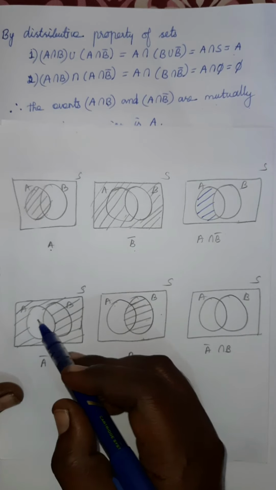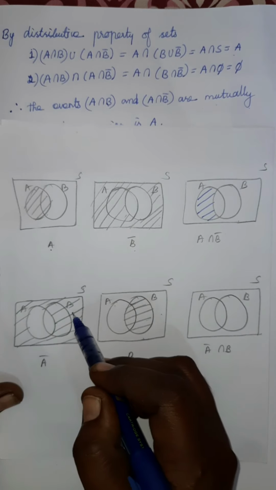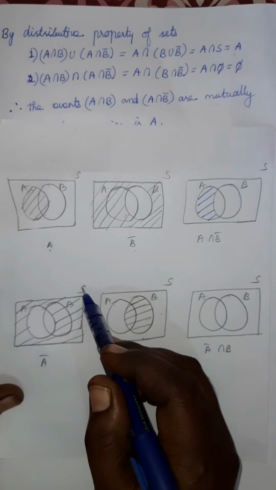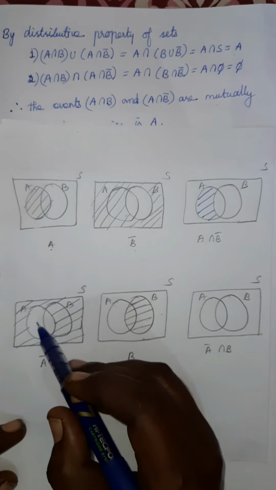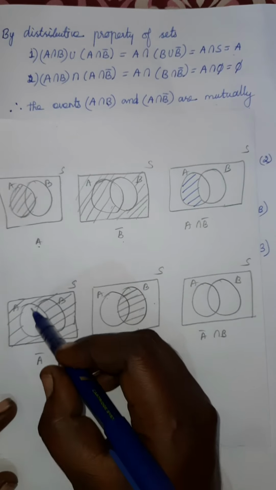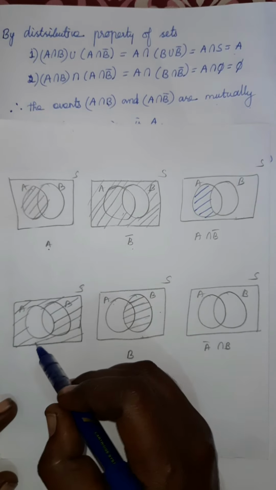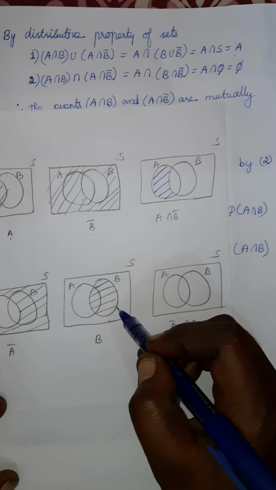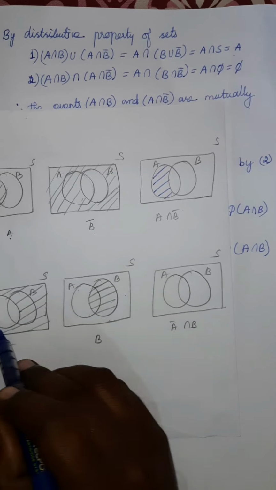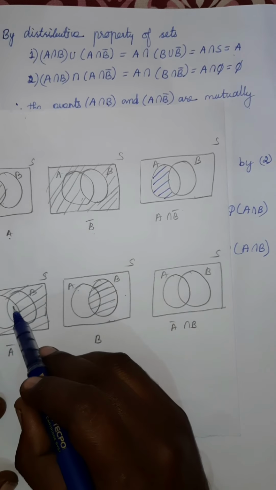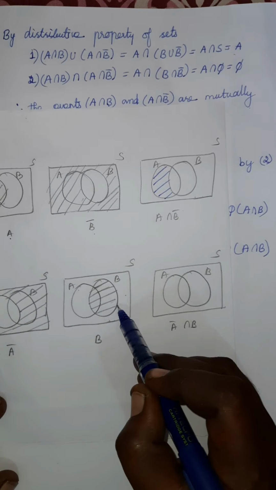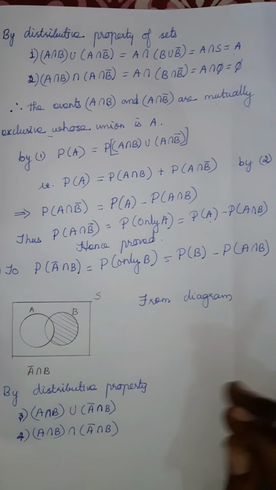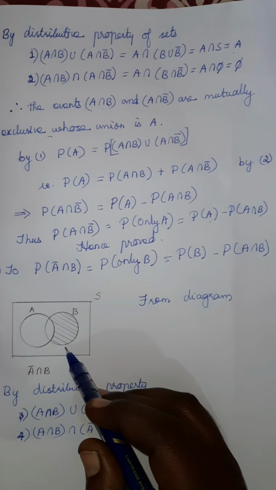Two sets are there, so you have to draw two circles for both A and B. Then since we have the complement, you have to draw the universal set S. Now A bar is everything except A, the remaining portions. Then like the same, the B set is the full B circle. Now in these two diagrams, which is the common portion? Only this B portion is common. Am I correct? So only this is the common portion. That is what is drawn here for A bar intersection B.